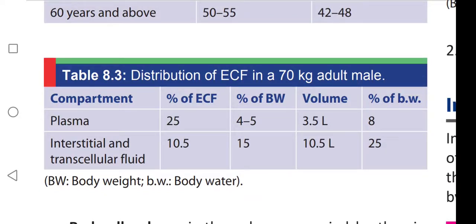Coming to plasma. In total extracellular fluid, plasma consists of 25%. When compared with total body weight, it is 4 to 5%. Volume is 3.5 liters, and when compared with body water, it is 8%. Next, interstitial and transcellular, it is coming later.